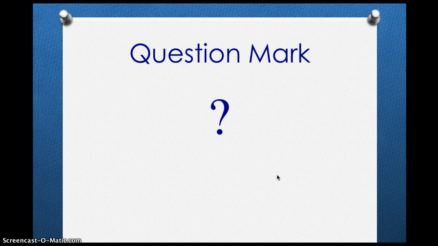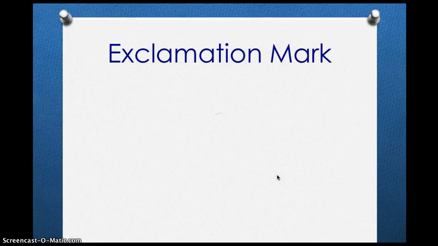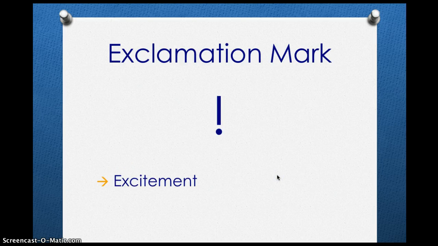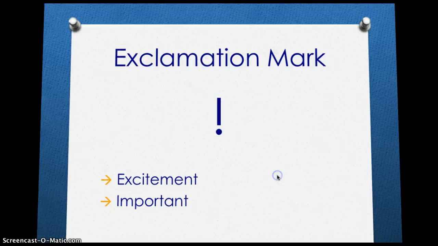Next is the question mark. This is what it looks like. When do you think we use a question mark? Good! We use question marks when we're asking a question. Finally is the exclamation mark, and it looks like this. We use the exclamation mark when we're excited or we're saying something that's really important and it needs to stand out. This symbol is only used a few times and is most commonly confused with a period.